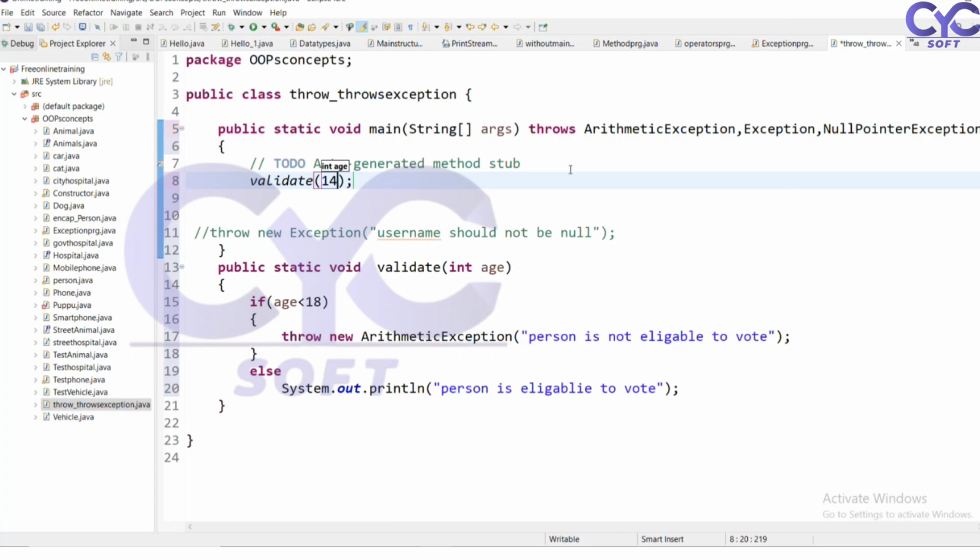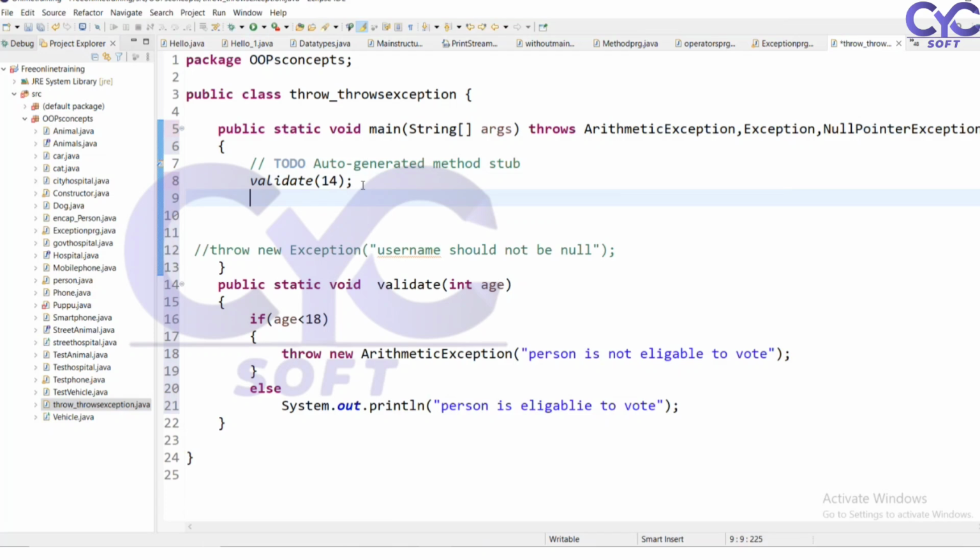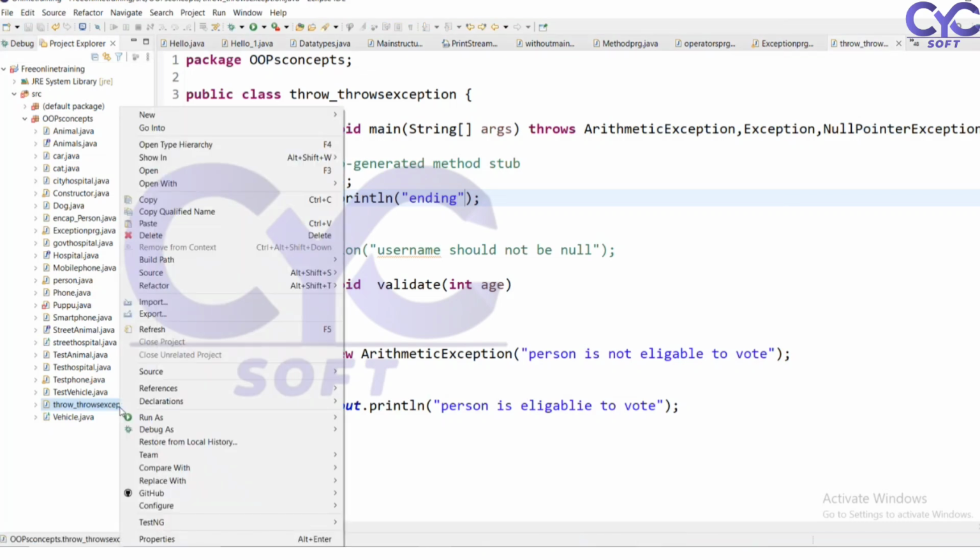If I want to print anything, I can print it here, meaning I want to execute this statement. Here what I want to print is "ending." I just want to check whether it is ending my block or not. I want to check this condition. So I will run this one.